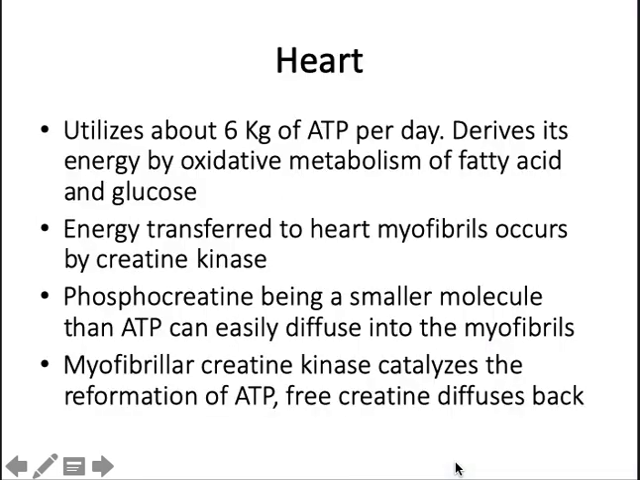Next we'll go on to the heart tissue, cardiac muscle. It utilizes about 6 kgs of ATP per day and derives its energy by oxidative metabolism of the fatty acids and glucose. The energy transfer to the heart myofibril occurs by creatine kinase. Phosphocreatine, being a very small molecule compared to ATP, can easily diffuse into the myofibrils. The myofibril creatine kinase catalyzes the reformation of ATP, and the free creatine diffuses back into the cardiac muscle. Okay, so this is about the cardiac muscle.